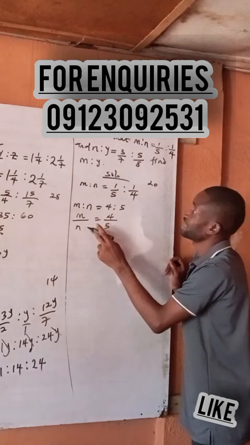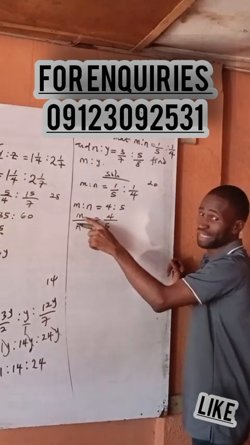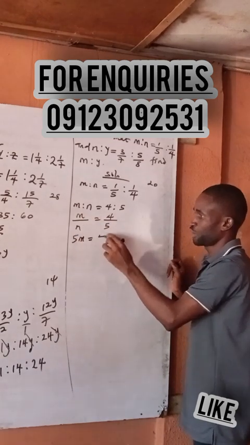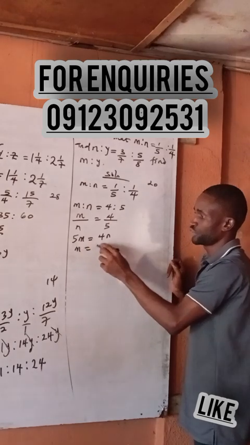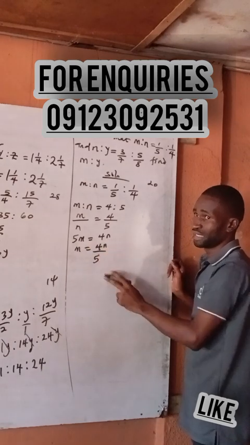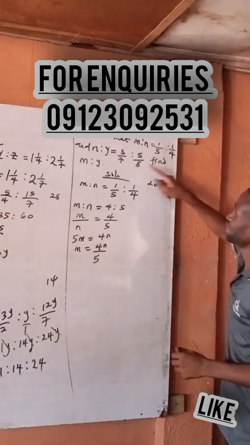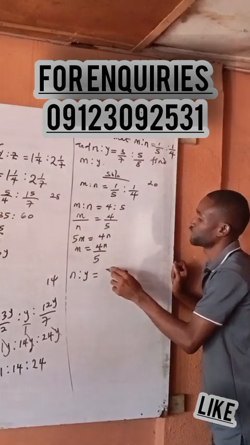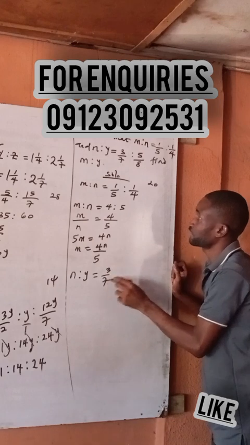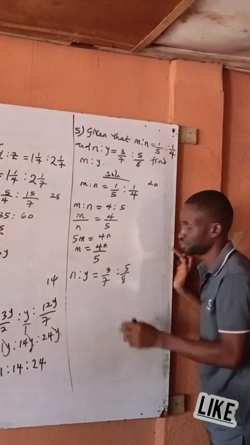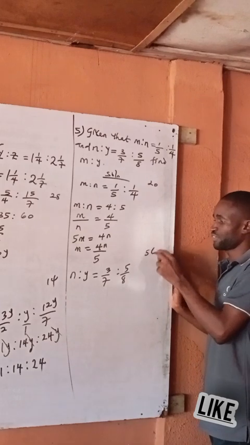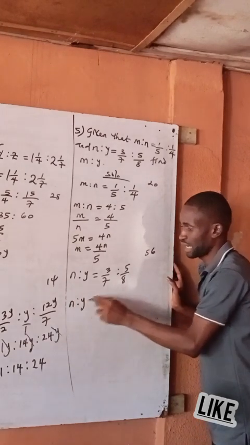Cross multiply. So which one am I making the subject here? I think it's M. So this time this is 5M, this time this is 4N. So that M is 4N over 5. Are you there? Then similarly we are going to consider N is to Y is equal to 3 over 7 is to 5 over how many now? LCM of 7 and 8 is how many? 8. So N is to Y.